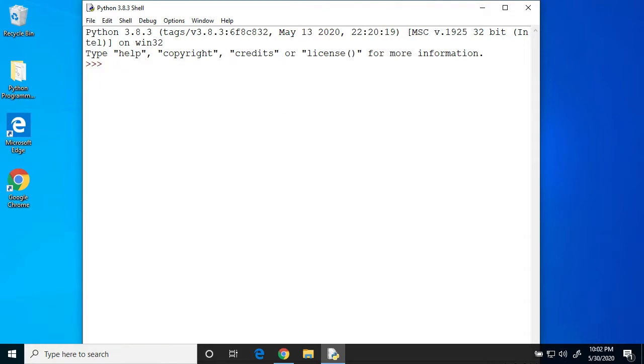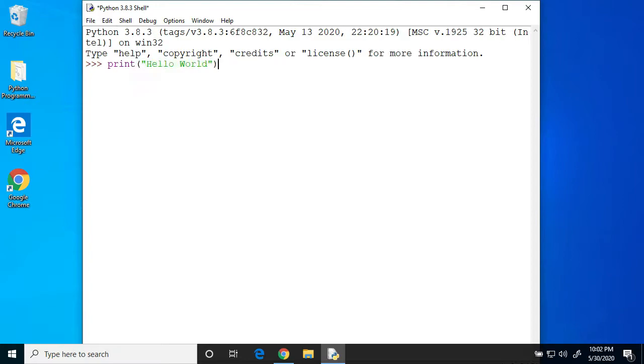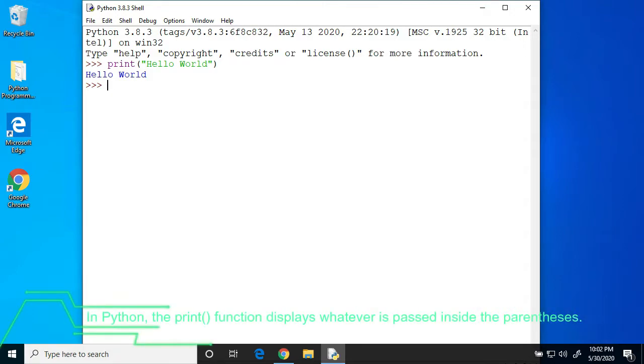Let's give Python our first instruction. With the cursor at the end of the prompt, type print hello world. And then press enter. Look at that! Python printed hello world. Python did exactly what you told it. It printed your message. In programming, print often means to display text on the screen, rather than printing it on a piece of paper using your printer.